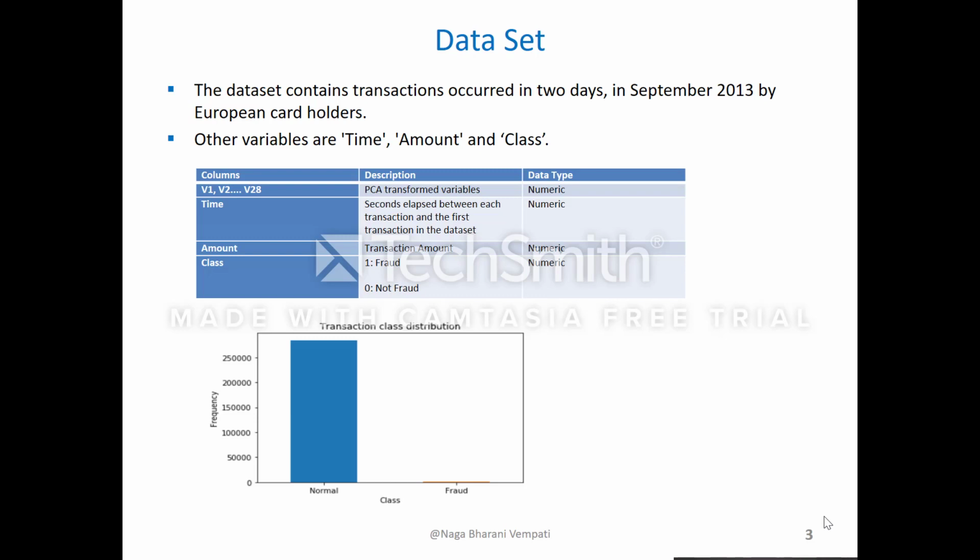First, let's see the transaction class distribution. That is, how many records we have for the normal class and how many for the fraud class. Seeing the graph, we see that there are very few fraud records compared to normal ones. This shows there is high data imbalance in the data set.